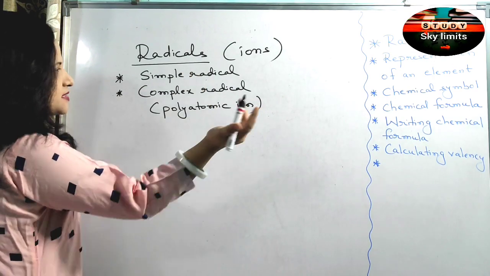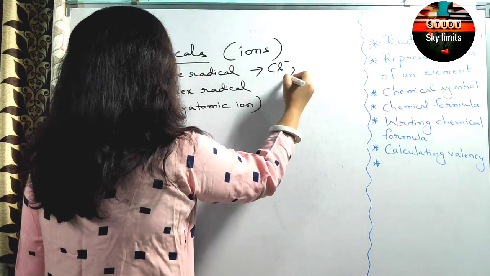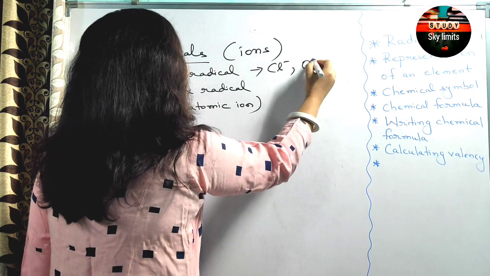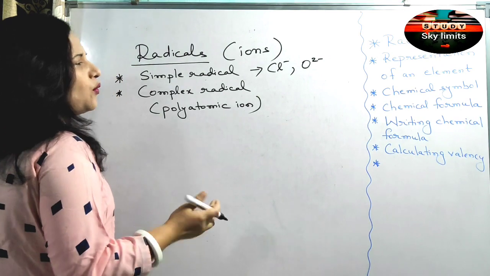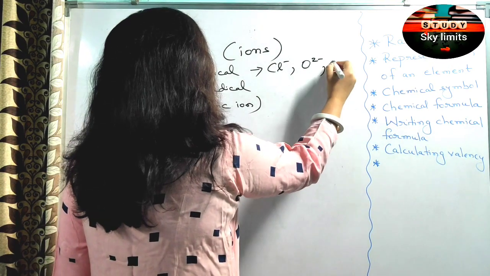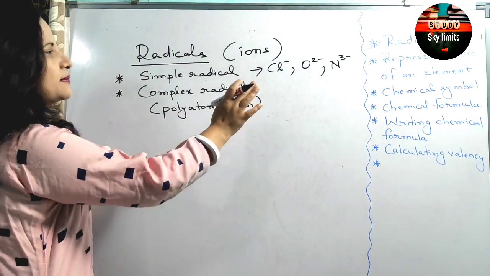Simple radical means what? It is made up of atoms of only one kind. Like you have read Cl minus, O minus, O2 minus, like that. So it is made up of what? Atoms of only one kind. Clear? Like nitride, atom of only one kind. So this is what? Simple radical.